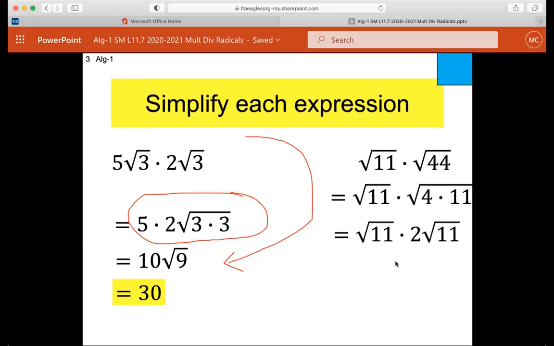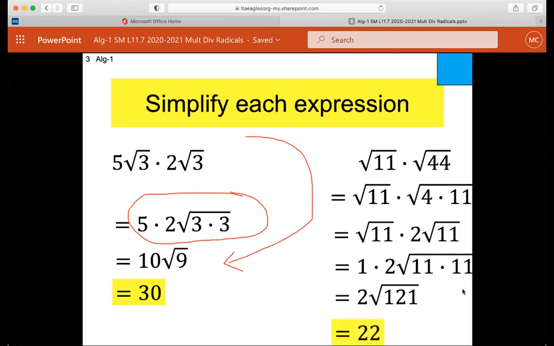It's not wrong to multiply 11 times 44. You can do that, but watch how much easier this is, right? It's easier to see that 4 goes into 44 than, I don't know, whatever 11 times 44 is, big honking number. Now look what it turned into. It turned into, well, basically the same type of problem. Outsides with outsides, insides with insides. So I know that the outside of the square root of 11 is a 1. The outside of the second square root of 11 is a 2. 11 times 11 is 121. And well, I know what the square root of 121 is. It's 11. So that one turns into 11 times 2, which is 22.